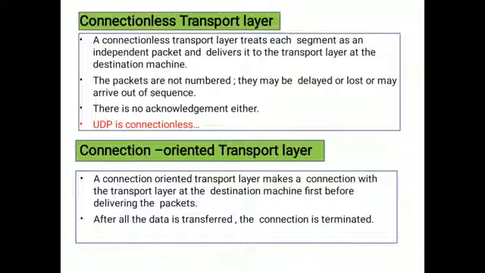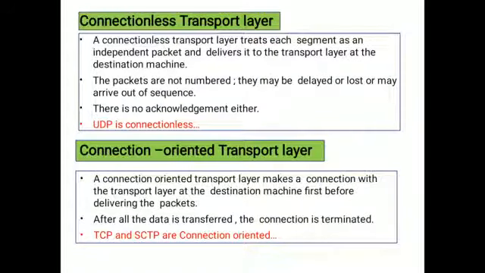After completion of their work, it needs to terminate the connection also, because if the connection is not terminated, it will show like a busy node. Other nodes that want to transmit data to this one are in a waiting state. So to give permission to the other nodes, first it will terminate the connection, then it will allow the other devices. For that purpose, in connection oriented transport layer, after all the data is transferred, the connection is terminated.